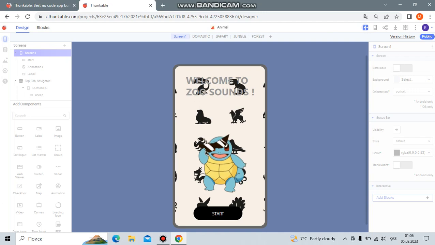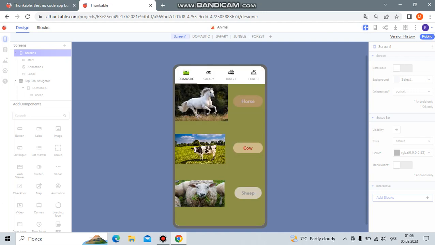First of all, we click the start button, and there we can see types of animals and their names. When we click the picture of this animal, for example the horse, it calls out its name in English, like this: horse. And you can add types of animals in different areas